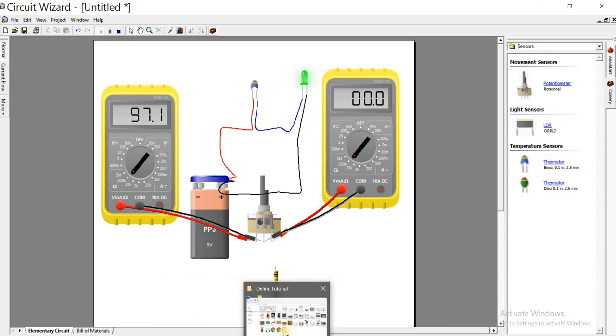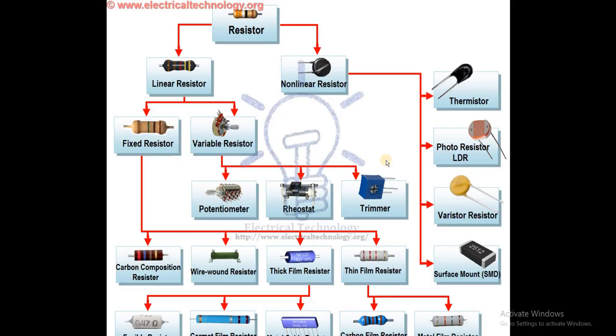So that's all for variable and fixed resistors, linear, non-linear, and the likes. In the next tutorial I'll be showing you how to use an LDR in a fast way, and PTC and thermistor also, and potentiometer. Thanks for watching.